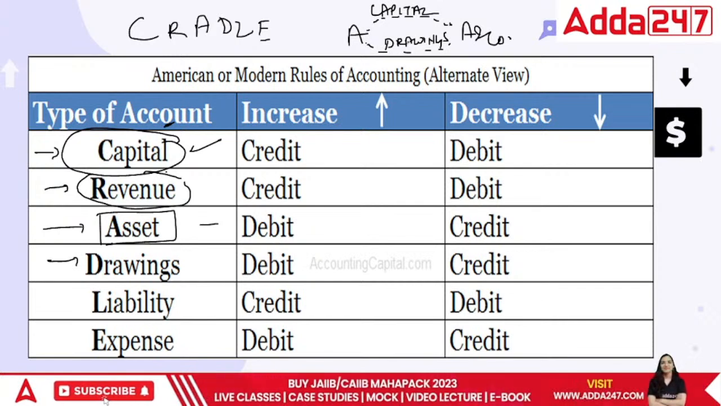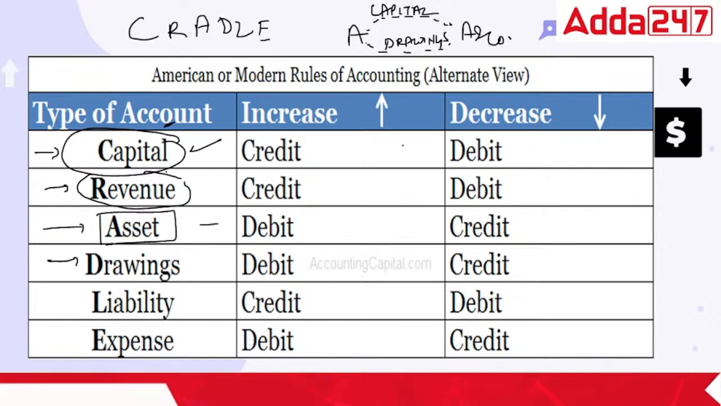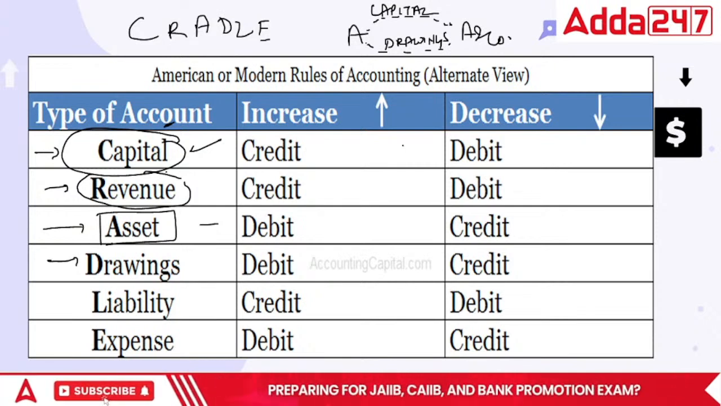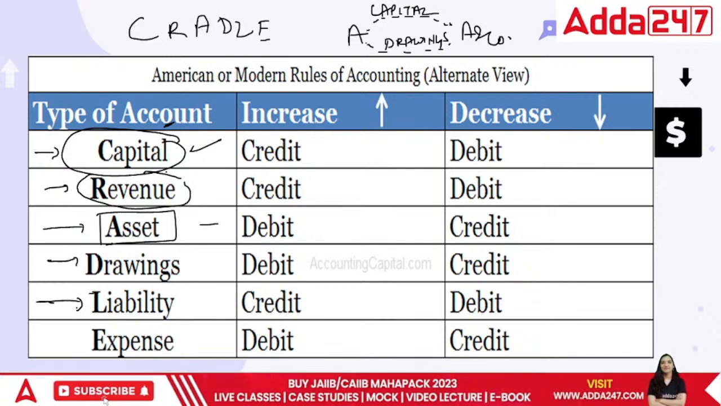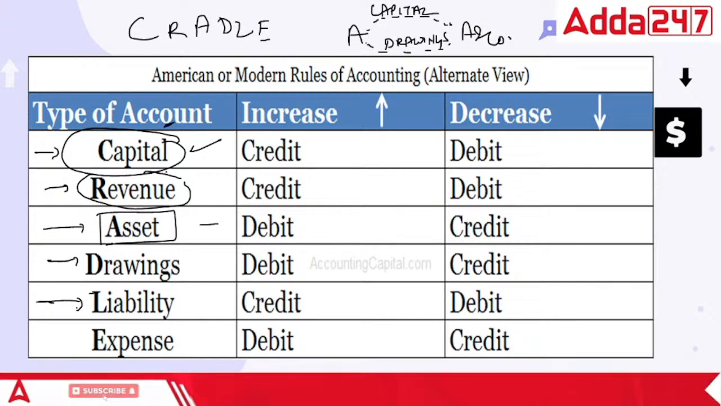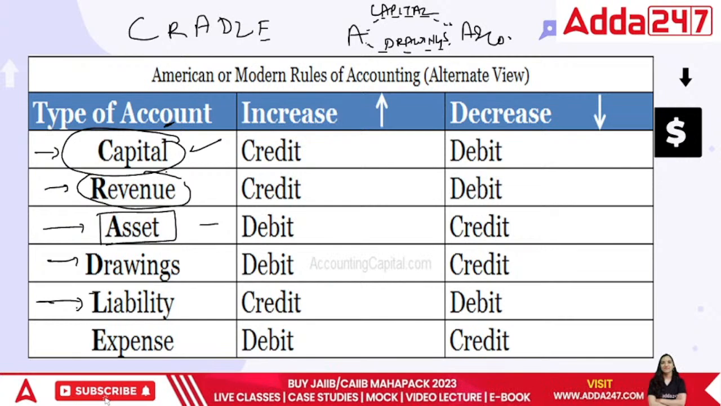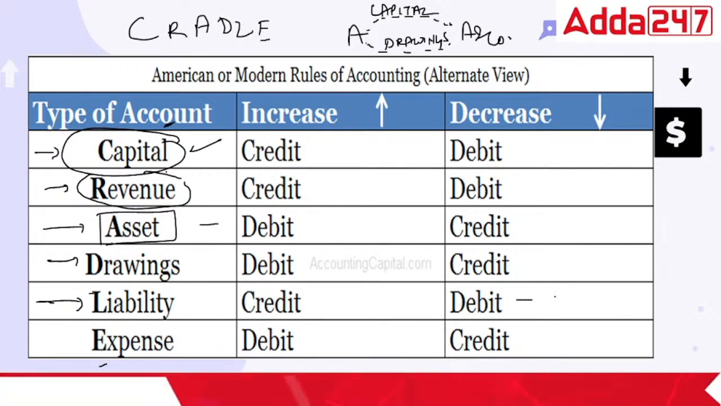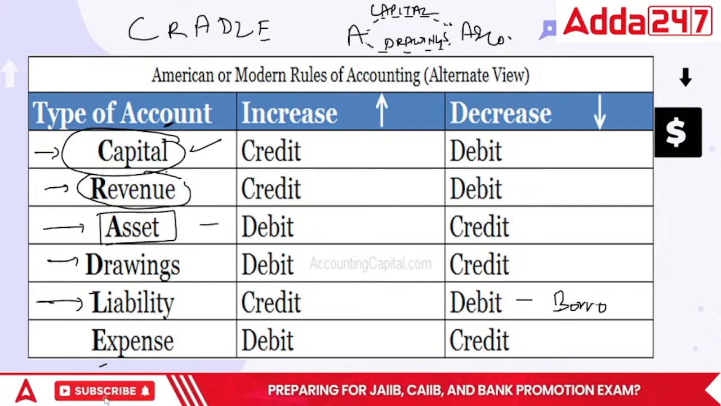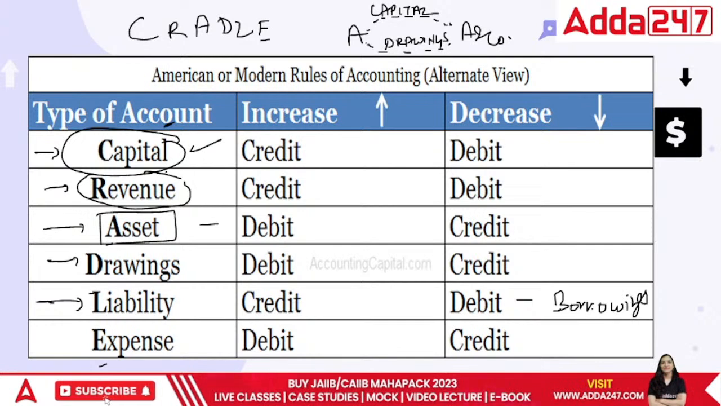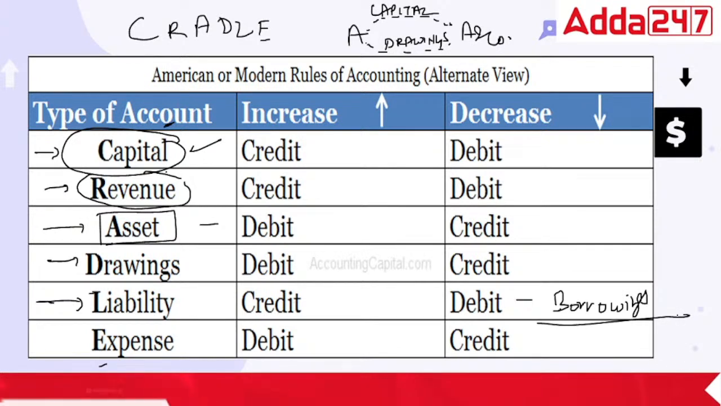Done? So this is drawings. The amount that we use for personal uses, not for business use, is taken away from the business. Next is liability. See, capital is my own money, but sometimes I believe my money will not be sufficient. In case my money is not sufficient, what will I do then? I will take the money from someone else. So this is basically my borrowings. That is called borrowings.